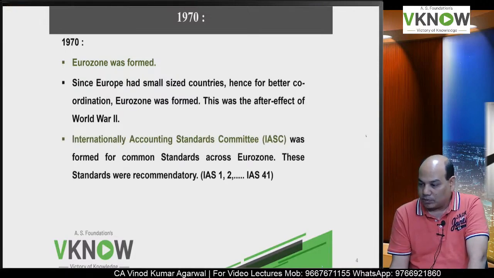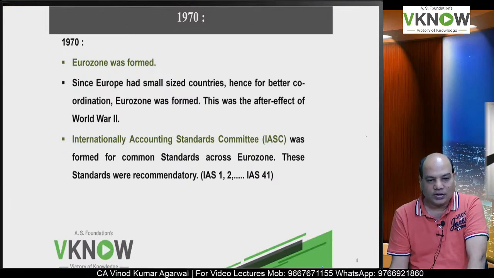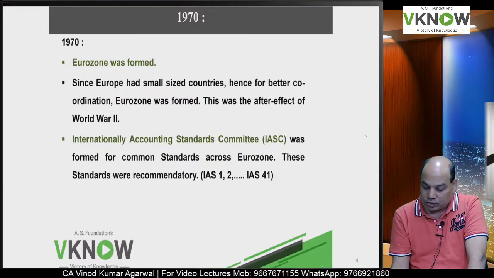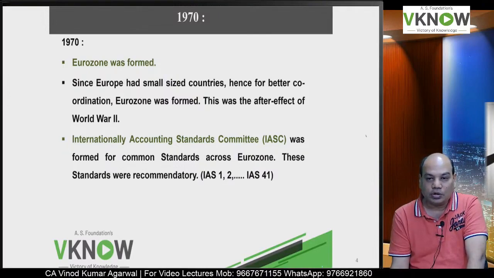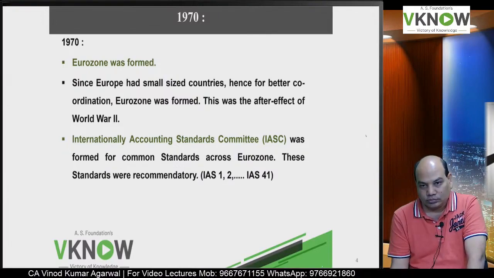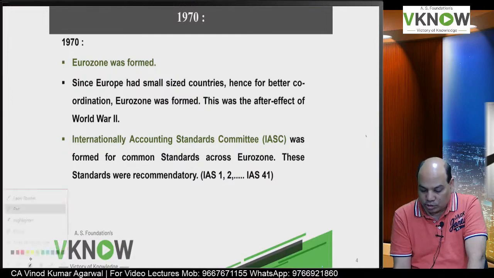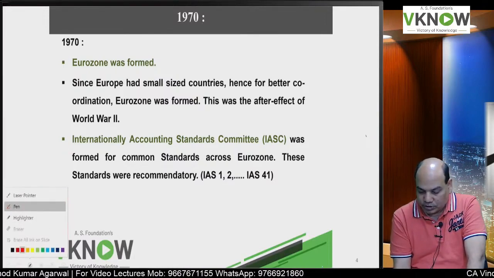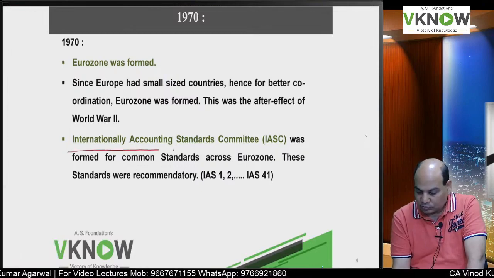Then they formed a committee called IASC, International Accounting Standard Committee, for common standard across Eurozone. So this was the old name of IASB. We will see what is IASB also.